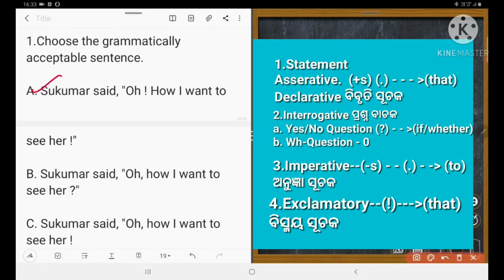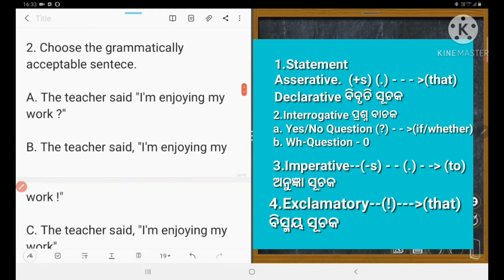Could you understand? Next one: choose the grammatically acceptable sentence. A, the teacher said, "I am enjoying my work." B, the teacher said, "I am enjoying my work?" C, the teacher said, "I am enjoying my work." There is no full stop in the first sentence.